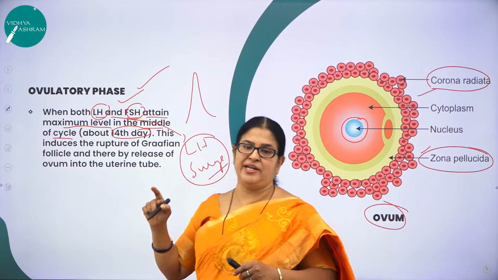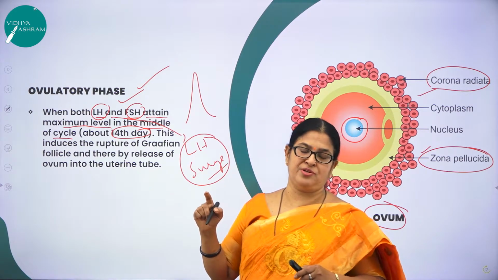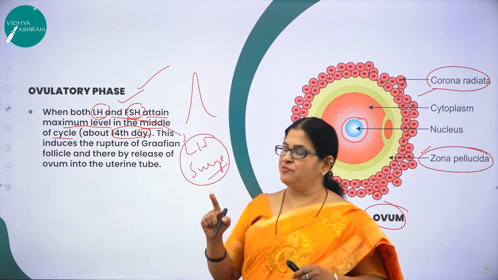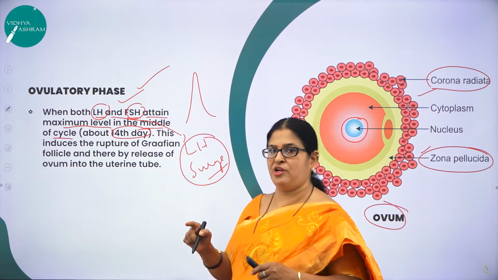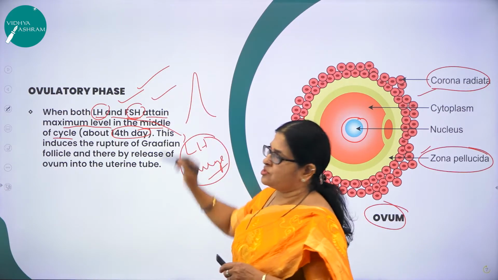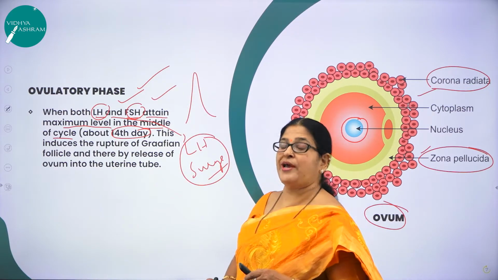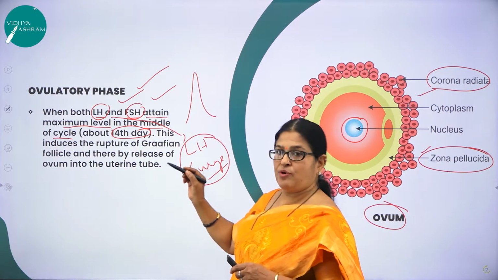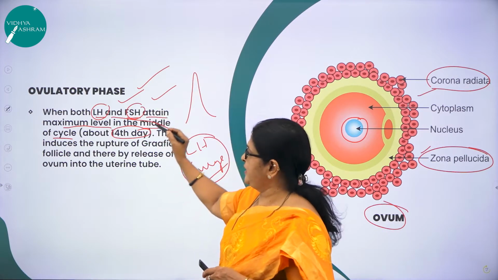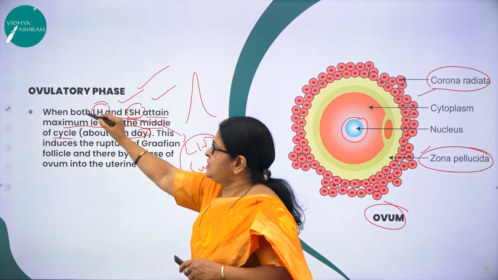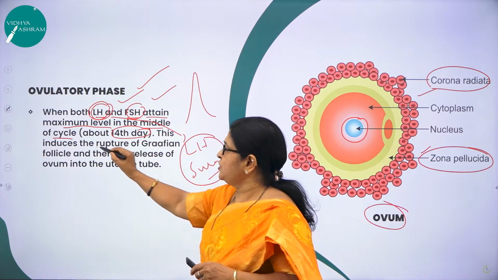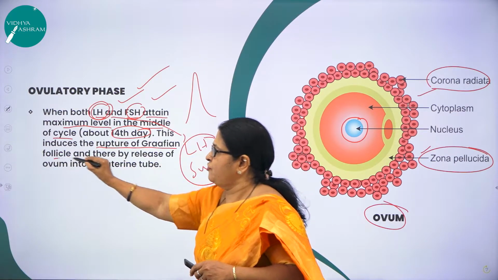So I hope you are understanding the very important phases of the menstrual cycle. The first phase is the menstrual phase. The second one is the follicular phase or proliferative phase, and the third phase is called the ovulatory phase. What happens in the ovulatory phase? LH and FSH attain maximum peak, and because of the LH surge, this induces the rupture of the Graafian follicle.